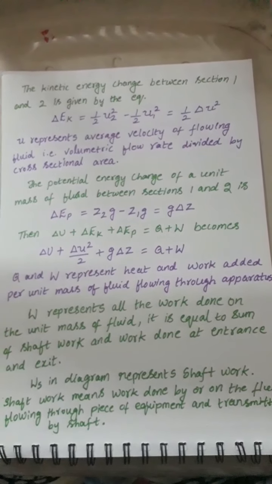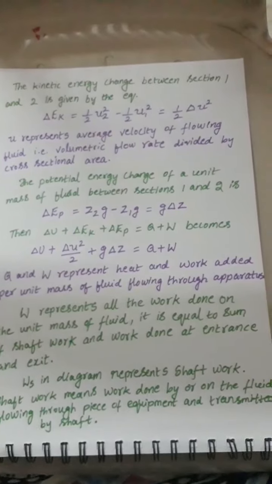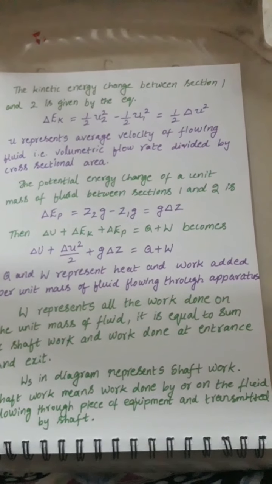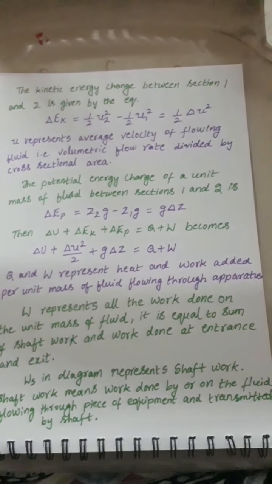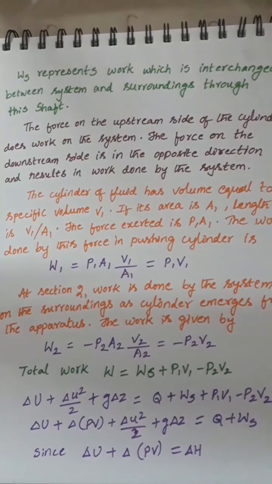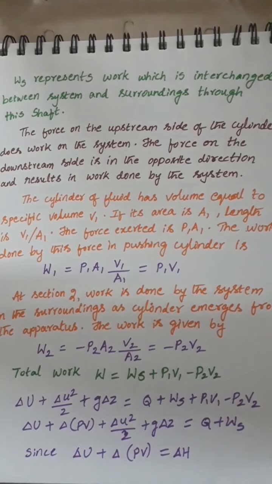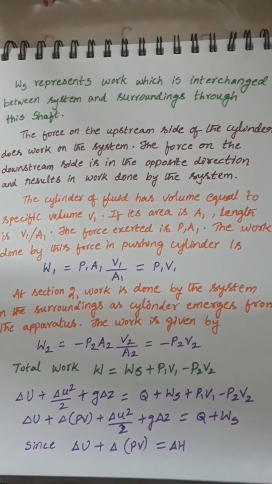Ws, as we can see in the diagram, represents shaft work. Shaft work means work done by or on the fluid flowing through the piece of equipment and transmitted by the shaft. So Ws represents the work interchanged between the system and surroundings through this shaft.